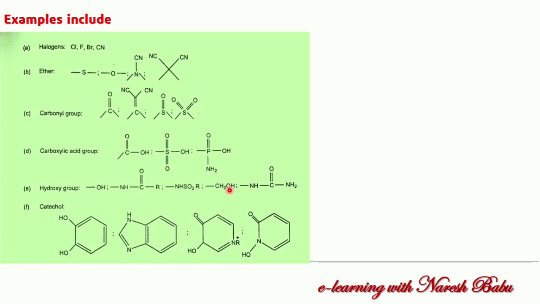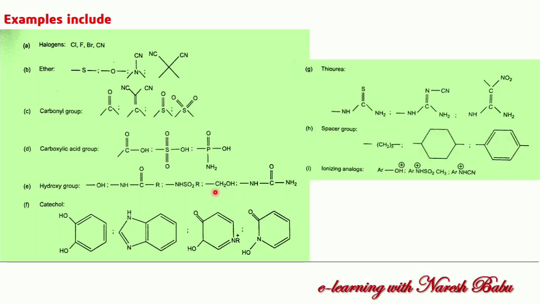So for example, these are the different types of replacement we can observe. Halogens we can replace with chlorine, fluorine, bromine and CN, and ethers like sulfur and oxygen. Here, one sulfur replaced with oxygen will be classical. But if this oxygen is replaced with this group, it is non-classical, not having a similar number of atoms or groups.